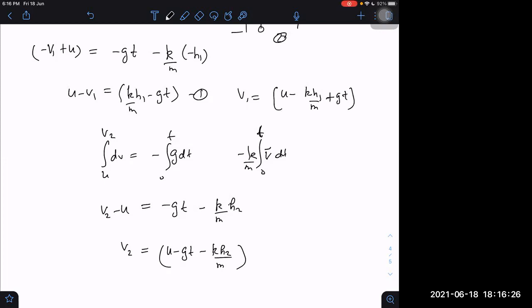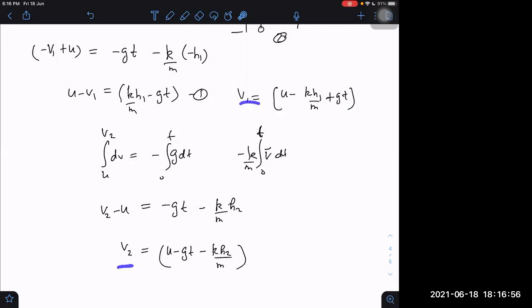I think it is understandable why it is coming plus gt here and minus gt here, because for the body which is going upwards, g is trying to reduce its speed, but for the body which is coming downwards, g is trying to increase its speed. But why is kh always negative? Because it is trying to reduce the speed in both cases. In both cases, kh is trying to reduce the speed, right or not? So it is negative only. Now this is v1, this is v2.